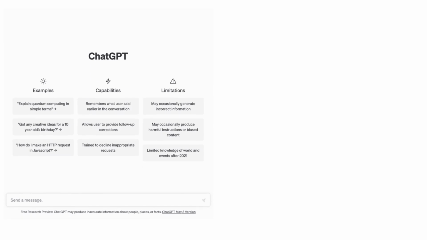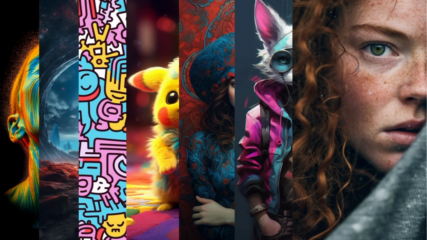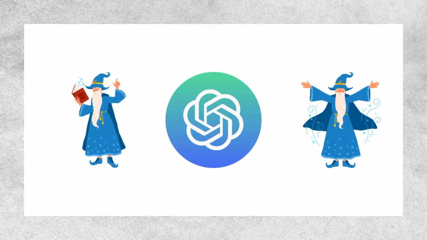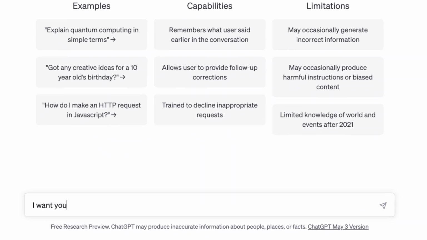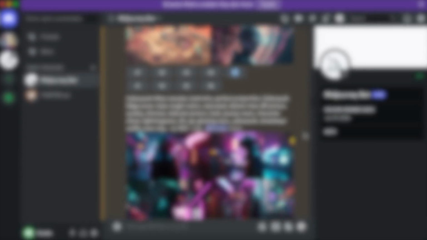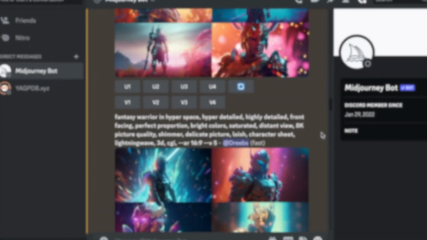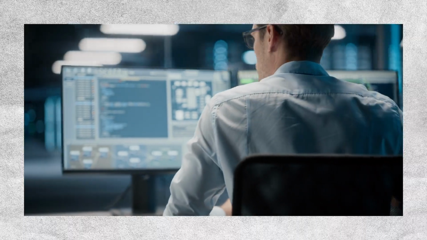Our plan is to combine two powerful technologies, Midjourney version 5 and ChatGPT-4, to create something much more powerful. Imagine ChatGPT-4 as a wise wizard who has been studying for many years. We can ask this wizard to provide us with specific prompts for different scenarios. To achieve this, we will train ChatGPT-4 in the art of prompt writing and refine its outputs. Then, we will examine how these prompts work in Midjourney and look for ways to improve this prompt writing wizard even more. Let's dive right in and harness the full potential of these technologies.